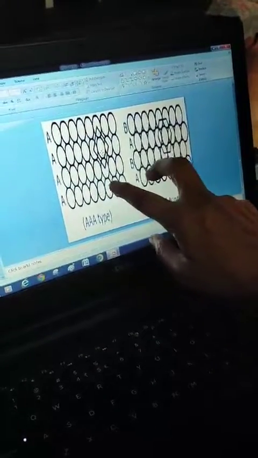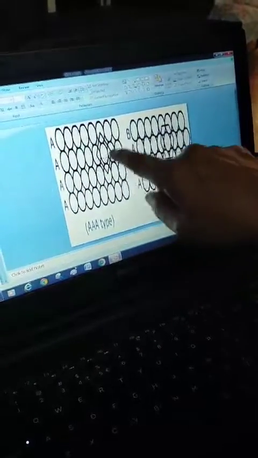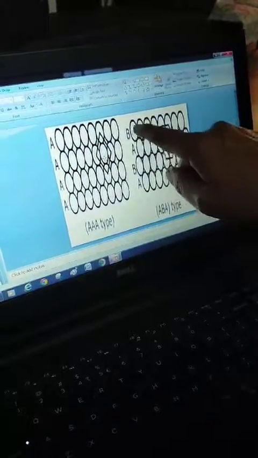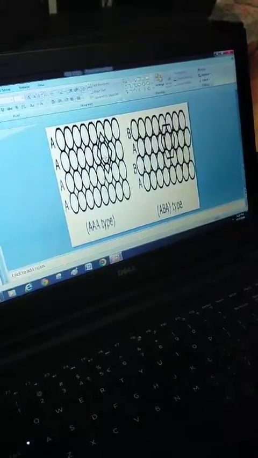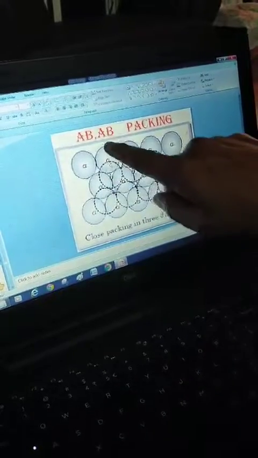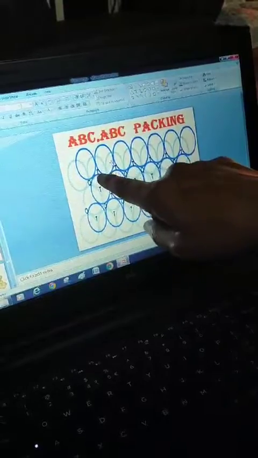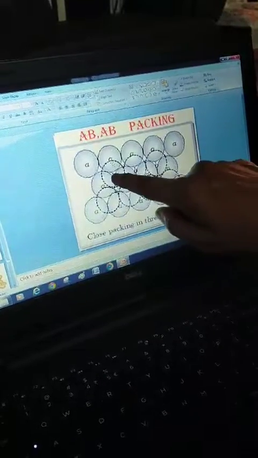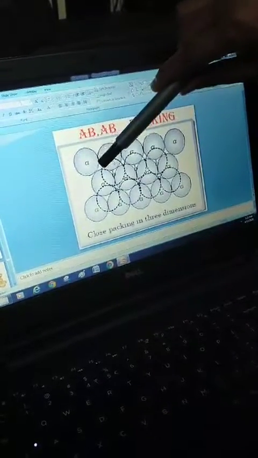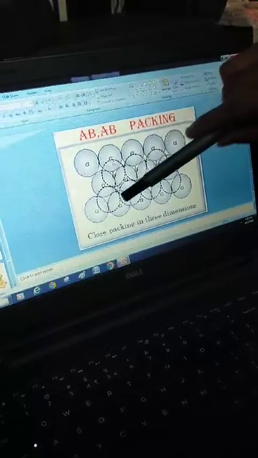They can be compared like this: if they are straight, then it forms square; if they are taken one between two, then they are hexagonal close packing. And in three dimensional, there are types like cubic and close packing. Now these are A voids, these are B voids.